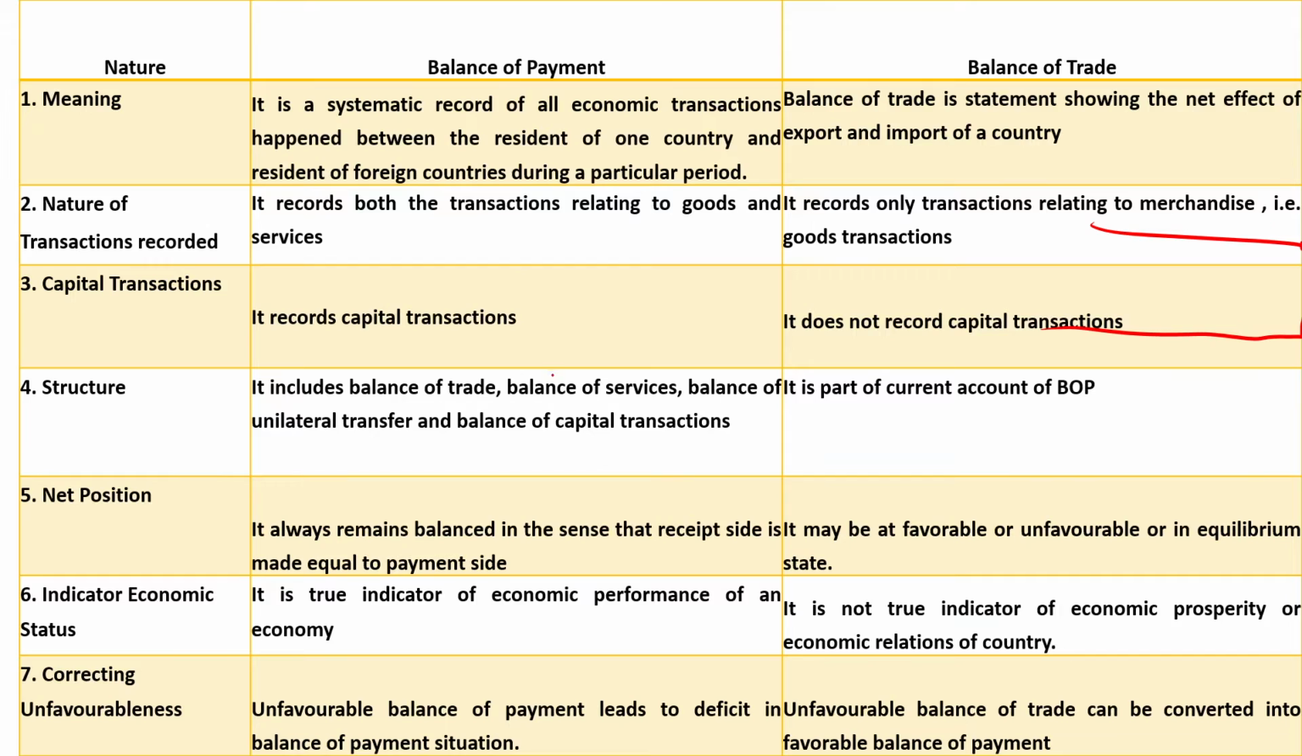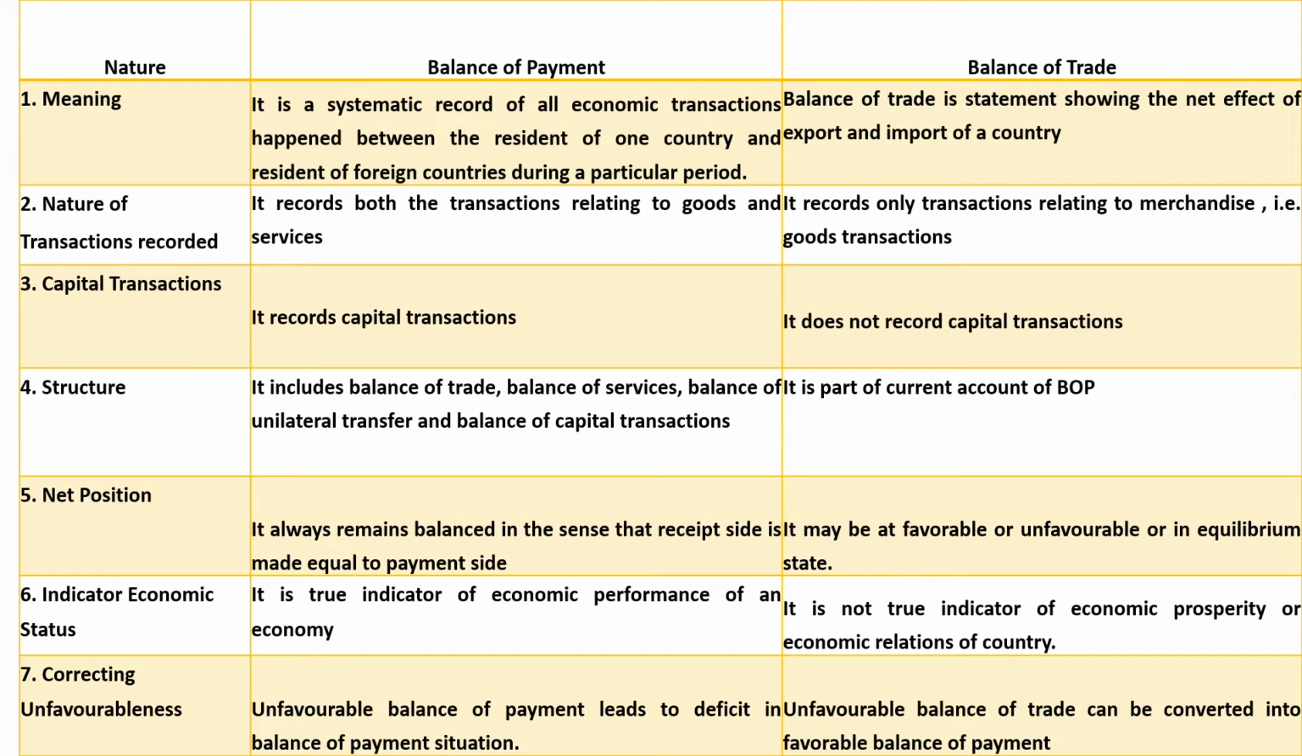Okay, then it involves capital transactions, while BOT does not record capital transactions. Then structure: the balance of trade, balance of services, balance of unilateral transfers and capital transactions are recorded under the balance of payment. But the balance of trade is a part of the current account of BOP. Balance of payment has mainly three accounts: one is the current account, capital account, as well as the official settlement or official reserve account.